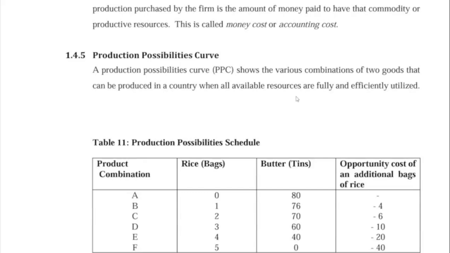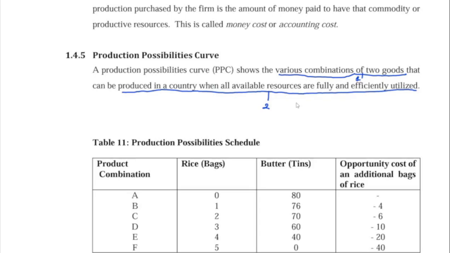A production possibility curve, PPC, shows, number one, the various combinations of two goods that can be produced in a country, number two, when all available resources are fully and efficiently utilized.